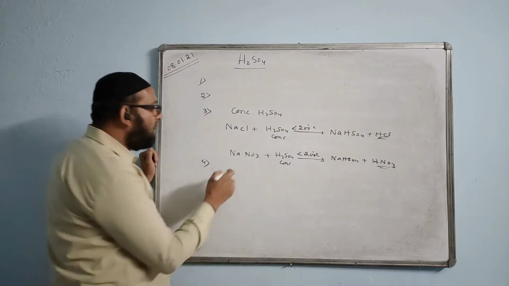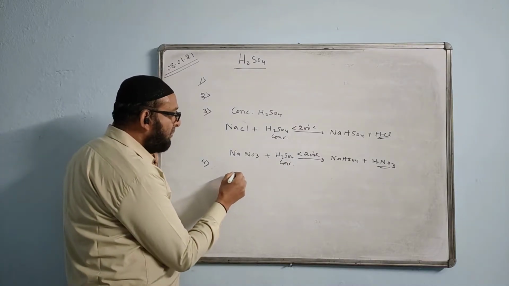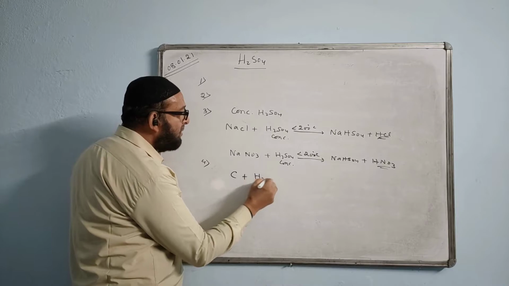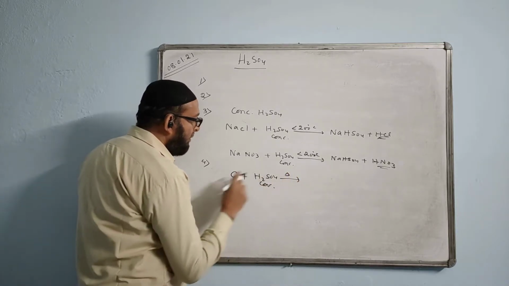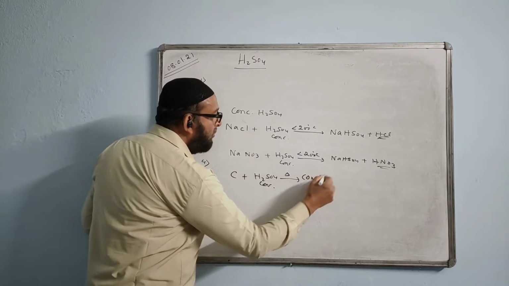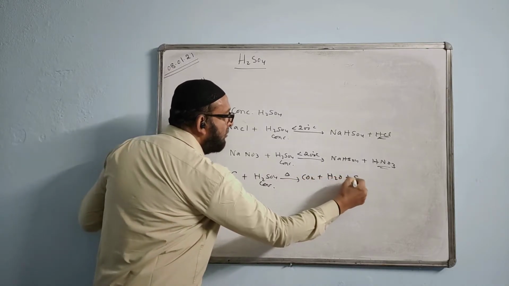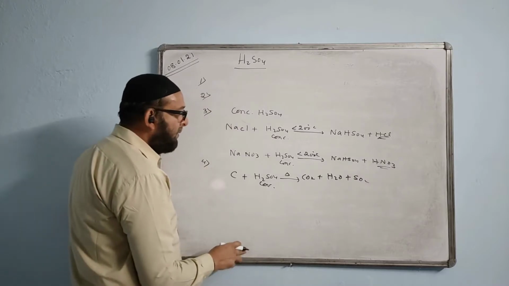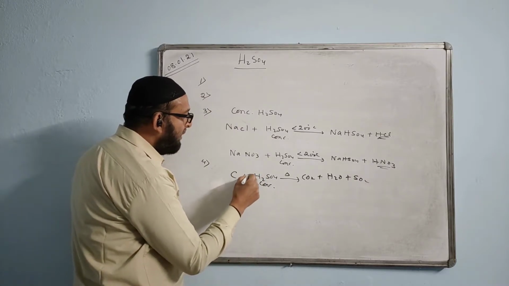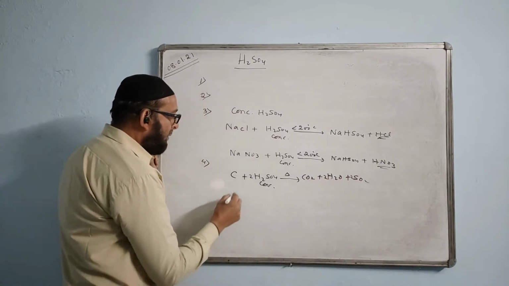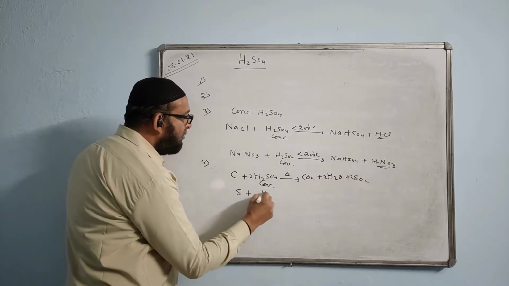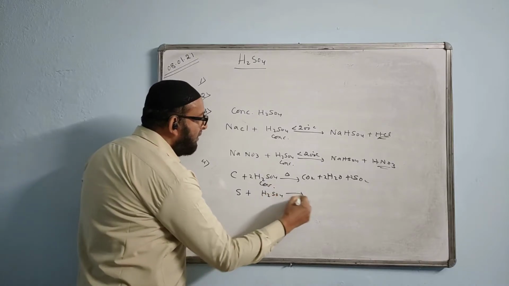We can have the example with non-metals, like carbon and sulfur. With carbon we do it like this: carbon plus concentrated H2SO4, then we have to heat. The answer will come CO2 plus H2O plus SO2, sulfur dioxide. Balancing number we can write out: if you write 2 here, everything is balanced. With sulfur, S plus H2SO4 will give the answer when you heat.